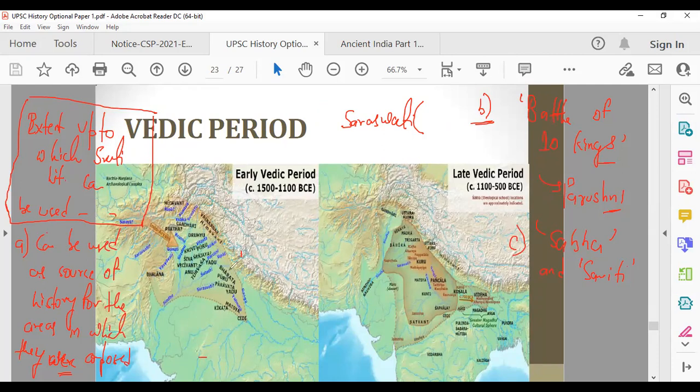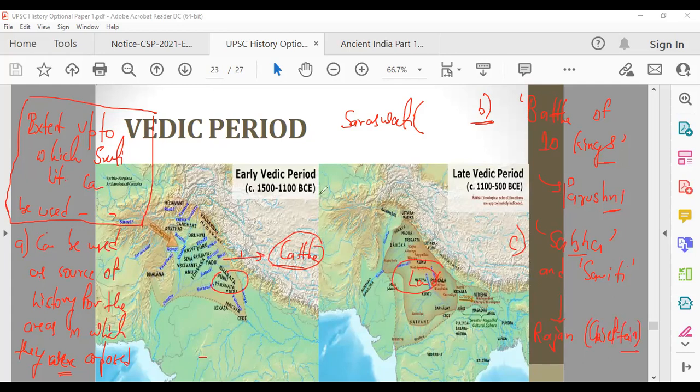At that time, they were basically small tribes, and there were leaders of tribes in the early Vedic period. In the early Vedic period, they were fighting battles over cattle. Later on, land became much more important. Initially, cattle was the most prized possession. So there are references to Sabha and Samiti. Sabha was a smaller elite gathering. Sabha is smaller, Samiti is bigger, a larger assembly. At that time, there was a head of these tribes who was known as Rajan, which later on became Raja. So he was the chieftain.